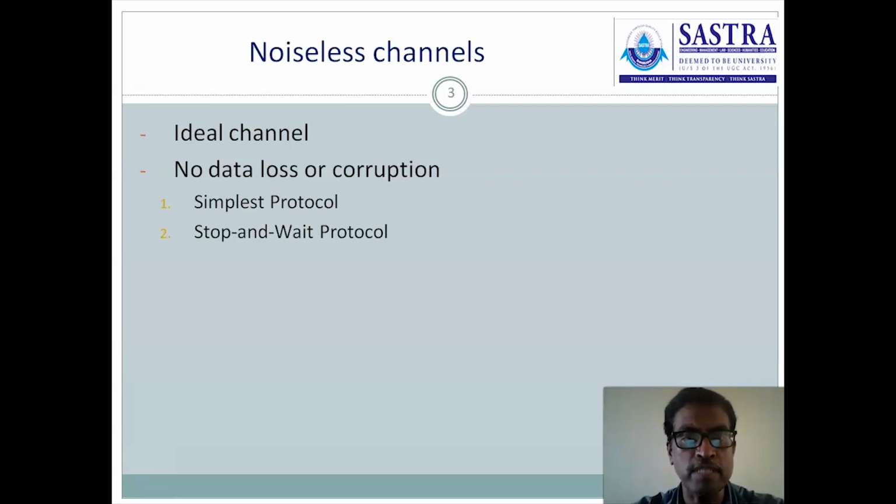What are they? No data loss is incurred in the transmission, and data is not corrupted. Also, no duplicate packet or duplicate acknowledgement is available here. And one more point is that no flow control procedures exist in the noiseless channel.